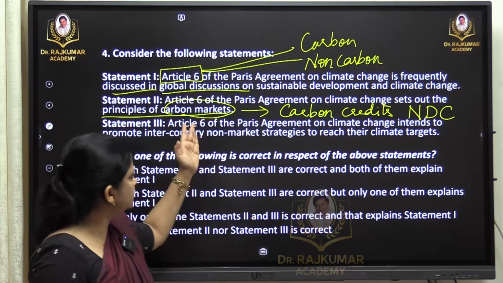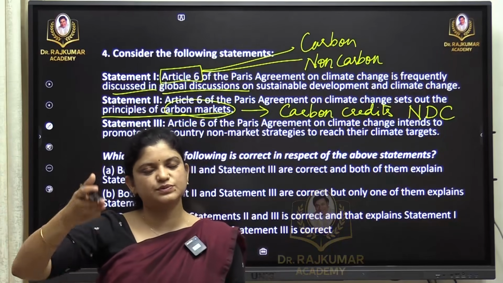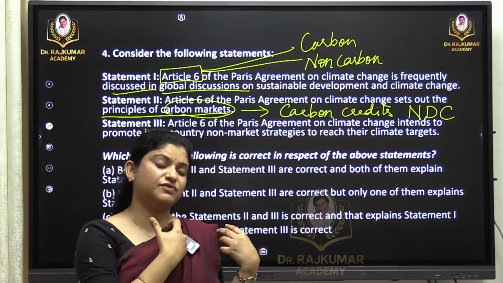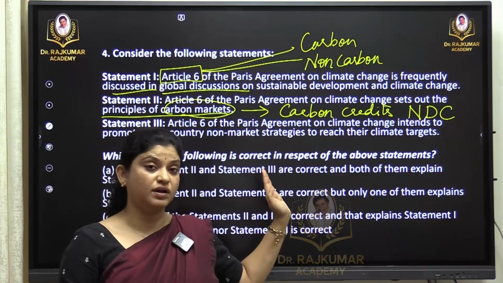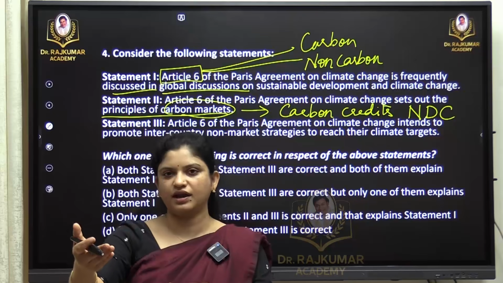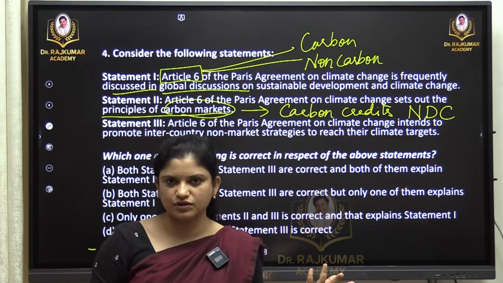Of course it is mentioned in Article 6. We have clauses, sections 6.2, 6.8 and all that, everything was in the news. So it is a very general question. Luckily for us, they have not gone into detail on 6.2, 6.8 and all, just Article 6. What is the crux of Article 6? That is what has been asked.